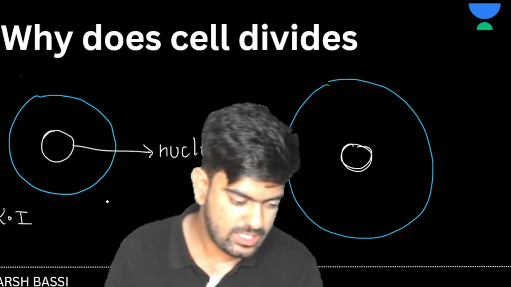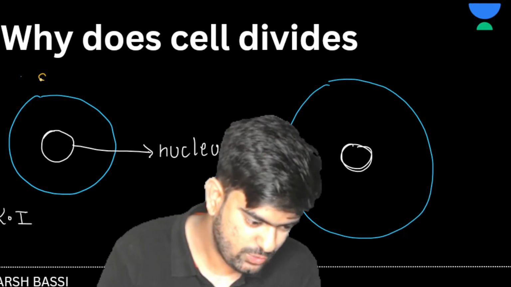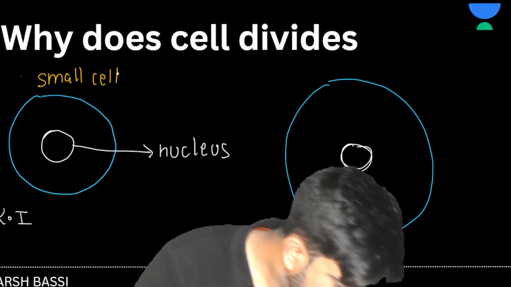Karyoplasmic. Okay, what is this? So first of all, we have a small cell. This one was a small cell, and this small cell.